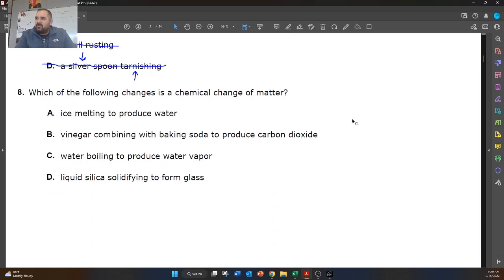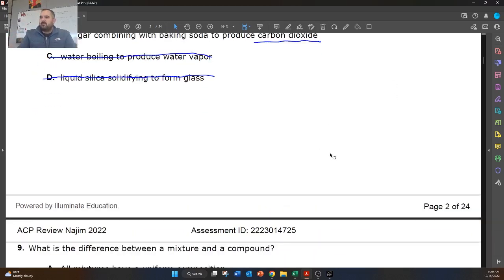Which of the following changes is a chemical change of matter? All right, so ice melting to produce water. Nope, that's just melting, and melting is a phase change. Vinegar combining with baking soda to produce carbon dioxide. So because we produce carbon dioxide, there was a chemical change. This is our answer. Water boiling to produce water vapor. That's a phase change. Liquid silica solidifying to form glass. That's also a phase change, which is physical.